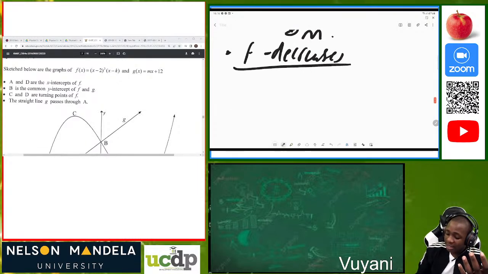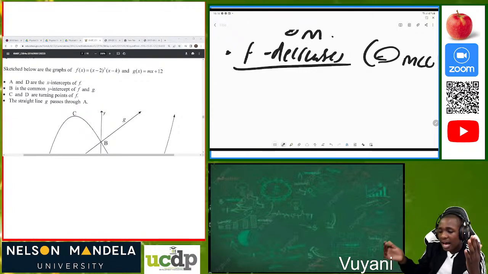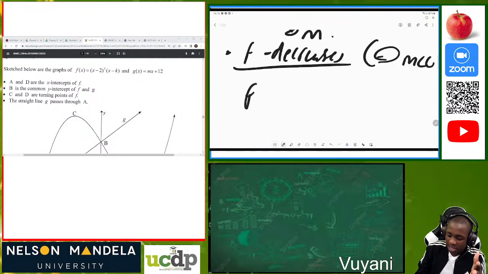And in the same way, f decreases when the gradient is negative. So the gradient is negative, which means it must be less than 0. What does that mean? It means that our f prime of x must be less than 0.